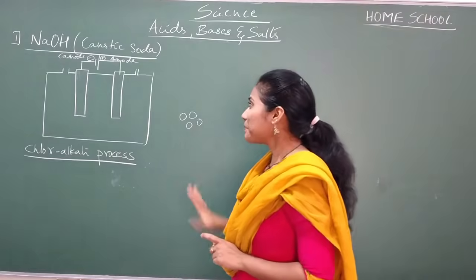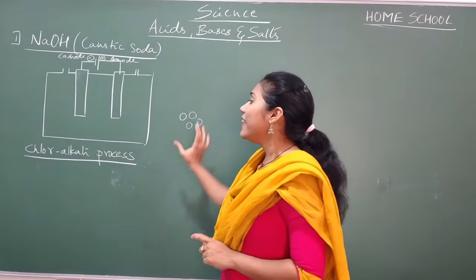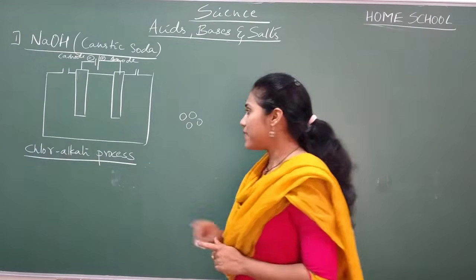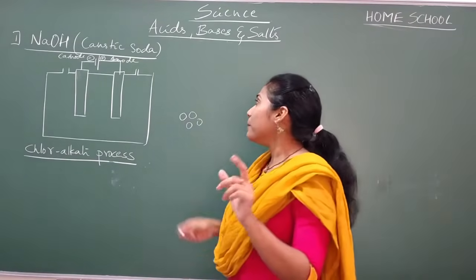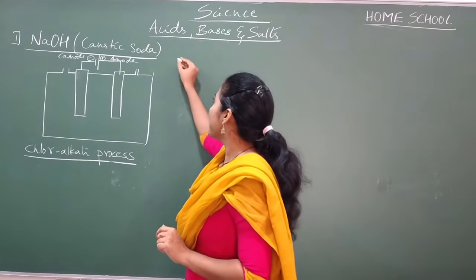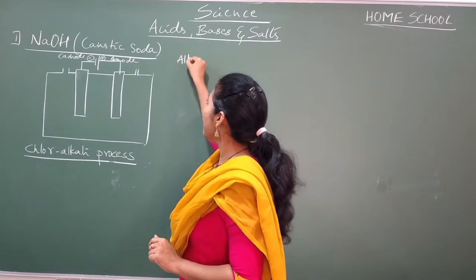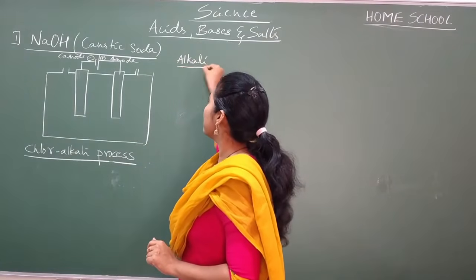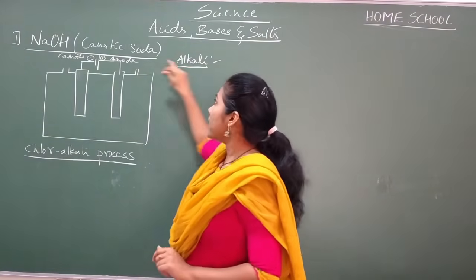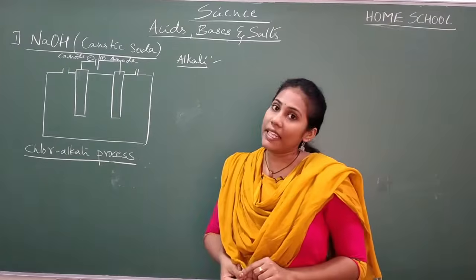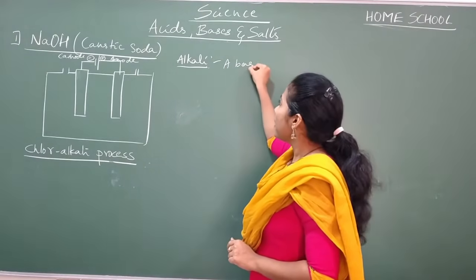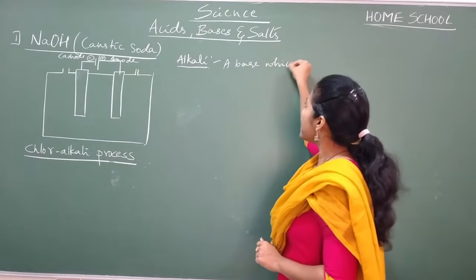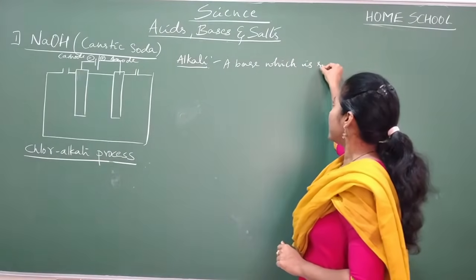Fine. And this sodium hydroxide can be prepared with the process called the chlor-alkali process. One more point, try to remember here. What do you mean by the word alkali? Sodium hydroxide is the best example of an alkali. Alkali means a base which is soluble in water.